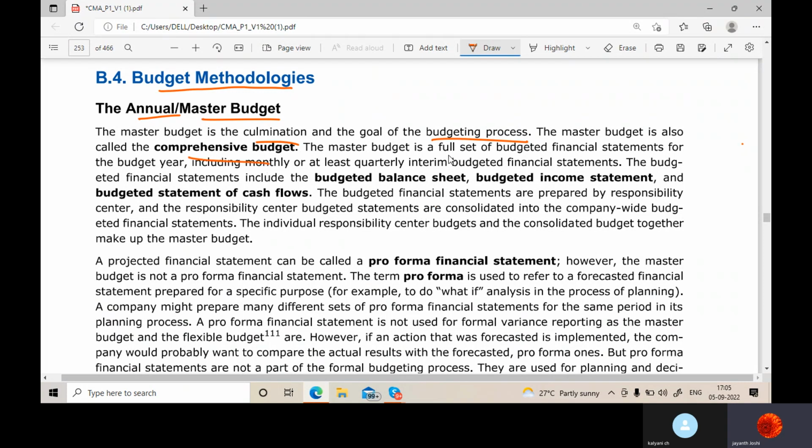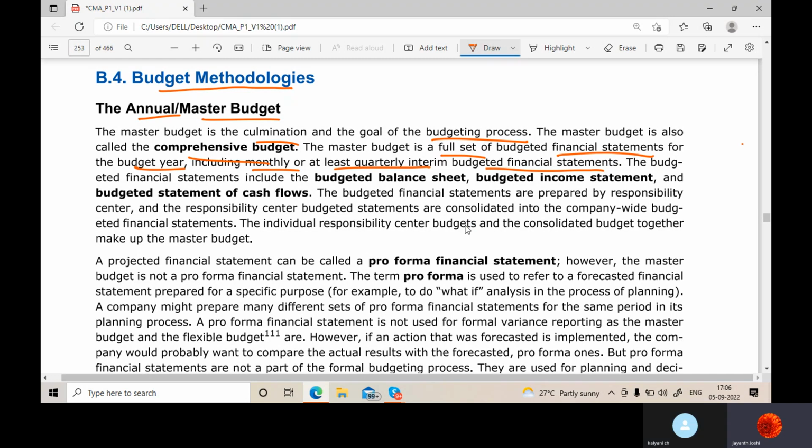Master budget is a full set of budgeted financial statements for the budget year, including monthly or at least quarterly interim budgeted financial statements. So every month also they make some statements. Sir, excuse me. Yes. Culmination means group of, sir. Yes.